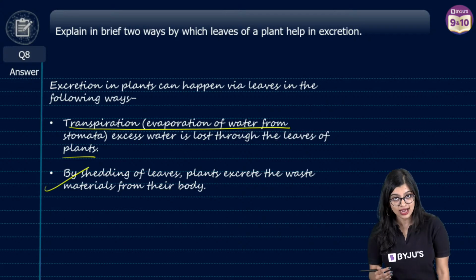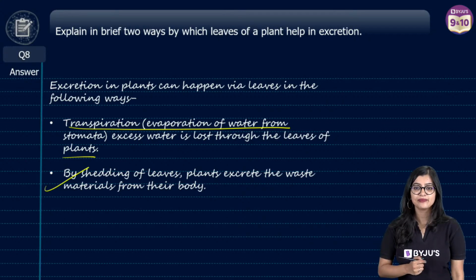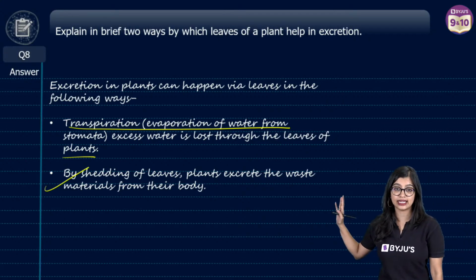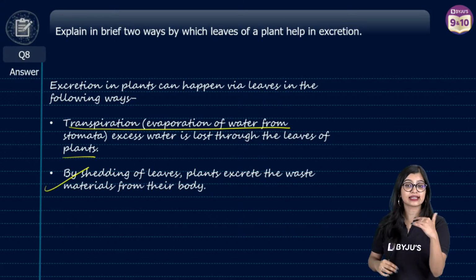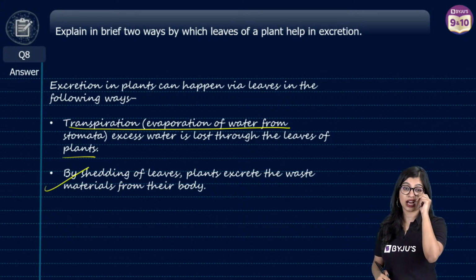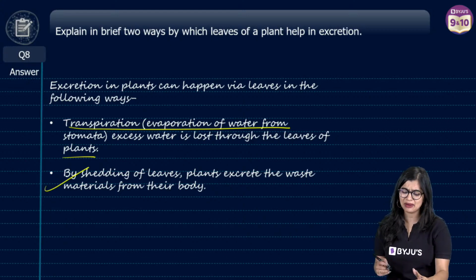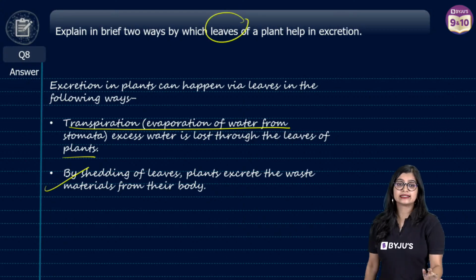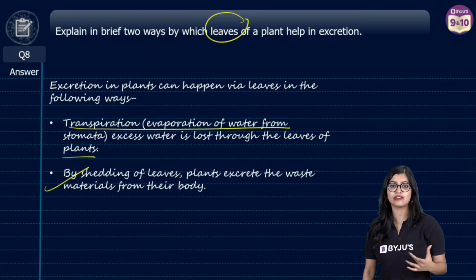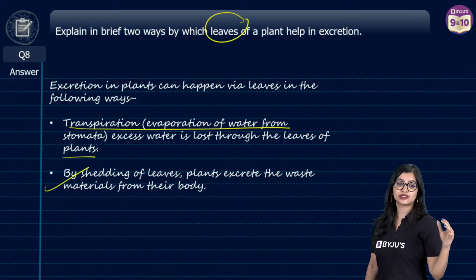And secondly, by shedding of leaves as well, right? So everybody take a quick screenshot as well. They can excrete through lenticels also. Yes, Priyanshu, we know that it can happen through lenticels, but here leaves also contribute. Sasuke, I really hope you tell me your real name, right? I find it very weird to call you Sasuke, but still, right?